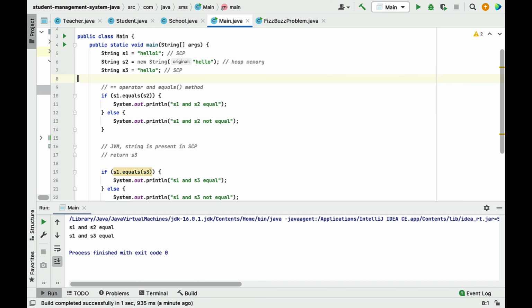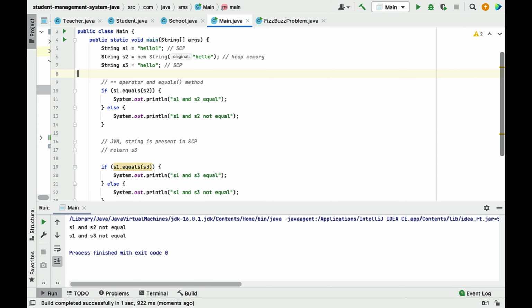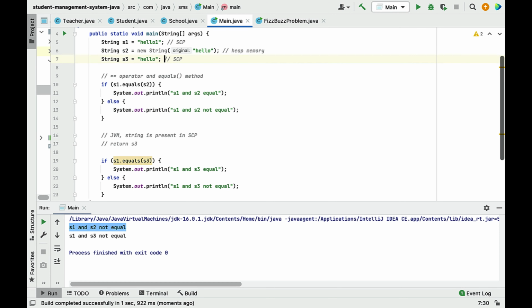So let me just change this one. Okay, hello 1. Let me run the program. And look here, s1 is not equal to s2. Okay, the content is different. That's why it went into the else block and just printed s1 and s2 not equal. And again s1, s3. So the content is different, right? That's why it went into the else block and printed s1 and s3 not equal.